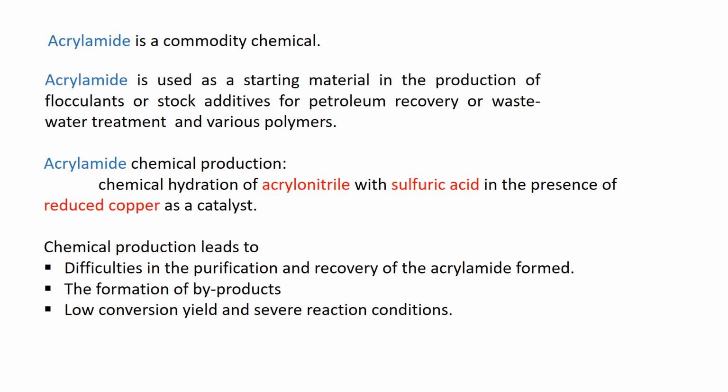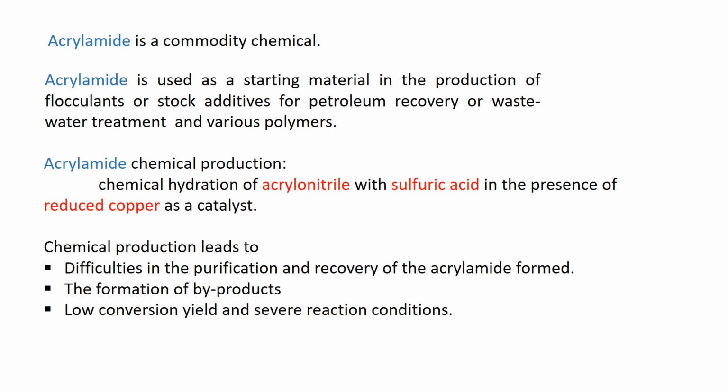And in the chemical production, you know the problem. The problem is yield is low and formation of byproduct is more. Byproduct formation is more than the yield. Purification is a problem. Recovery of the acrylamide is also a problem. And one more difficulty is polymerization will occur at the double bond of both substrate and product. So that is also a problem.